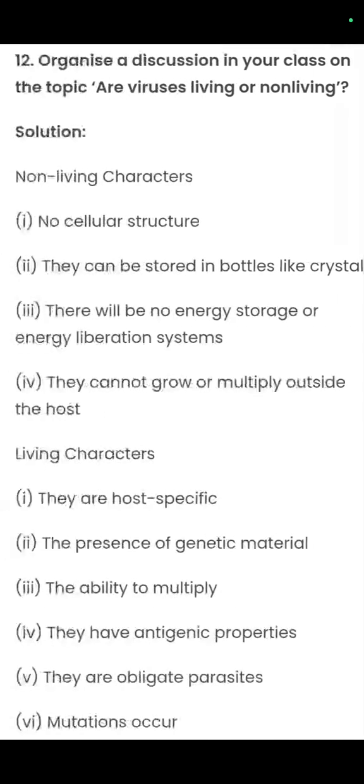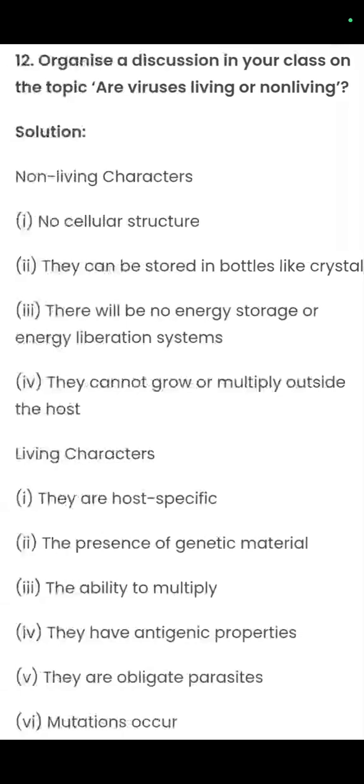Last question. Organize a discussion in your class on the topic: are viruses living or non-living? The non-living characteristics: they are not cellular, they can be stored in bottle-like crystals like Stanley did. There is no energy storage or energy liberation system. They cannot grow or multiply outside the host. But once they enter the host, they start behaving like living organisms and start using the host machinery. They are host specific.